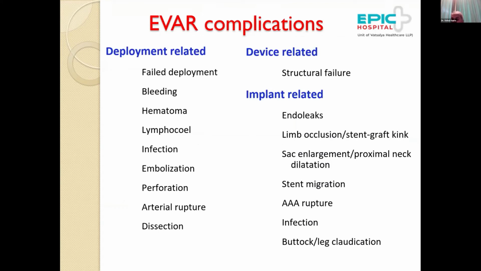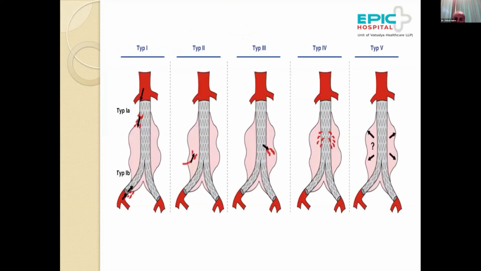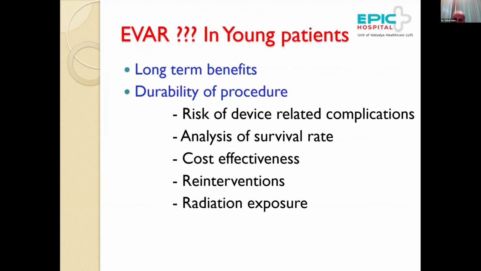Implant-related endoleaks are one of the commonest complications with endovascular repair, along with sac enlargement, stent migration, AAA rupture, and infection. These are the different types of endoleaks. I would not like to get into details, but these are common complications of endovascular repair. But in skilled hands like Dr. Anoop's, we usually don't come across such complications in our patients.